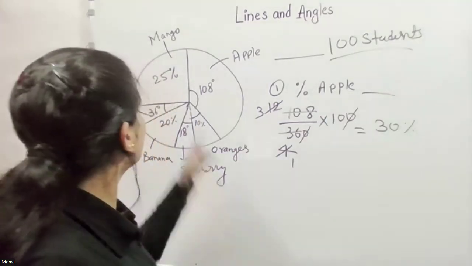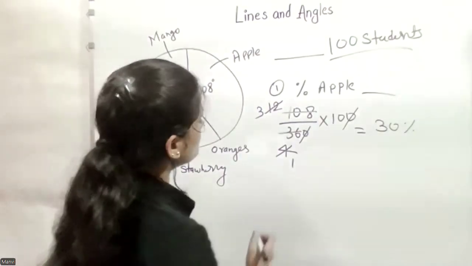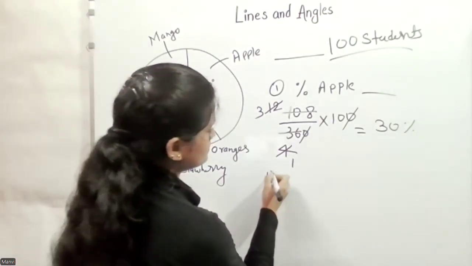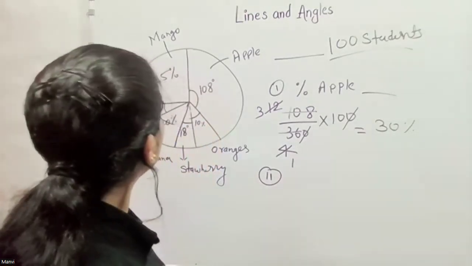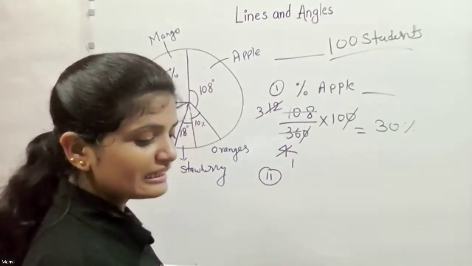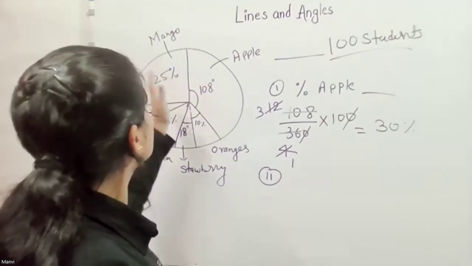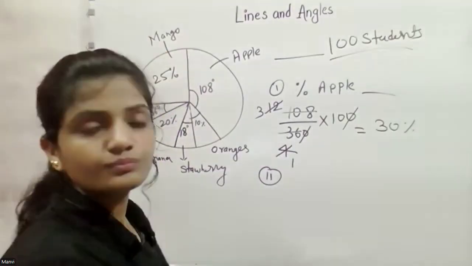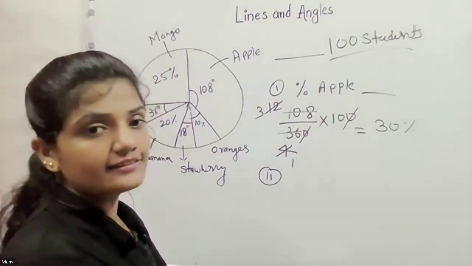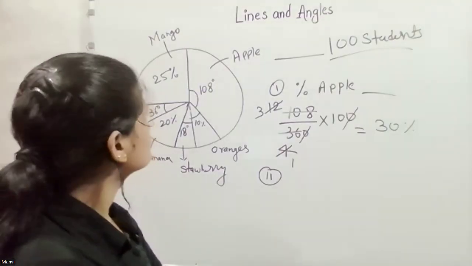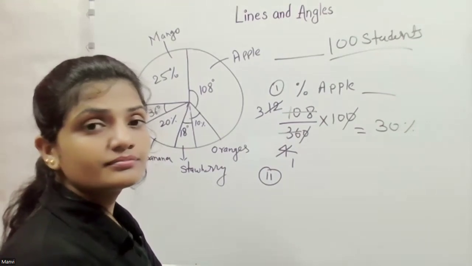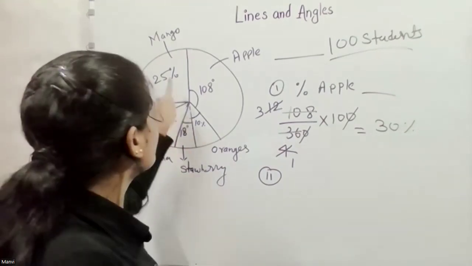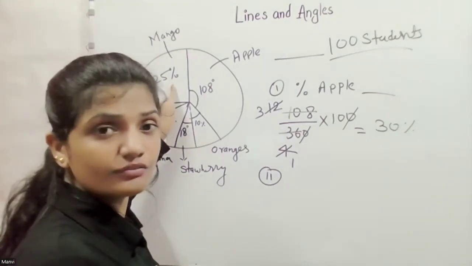Okay, so here you can see that mango represents 25%. Let me know what is the degree for this. What is the angle taken by mango? The degree of the angle. So here you need to calculate the degree, the angle of this.